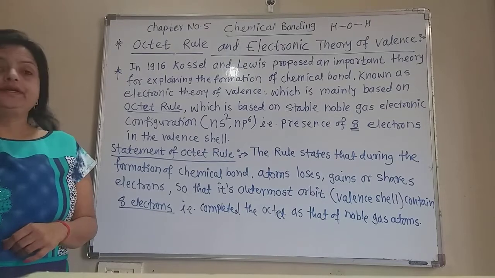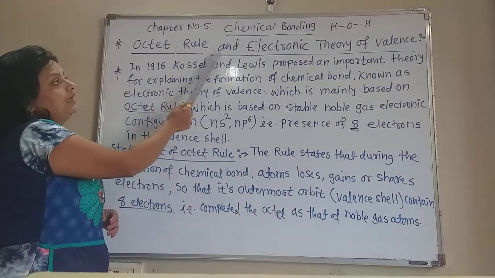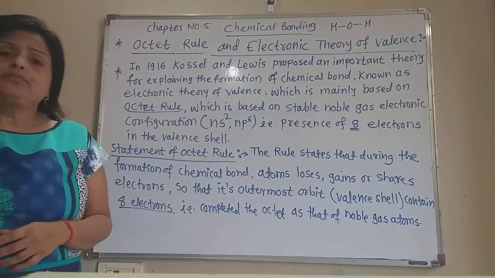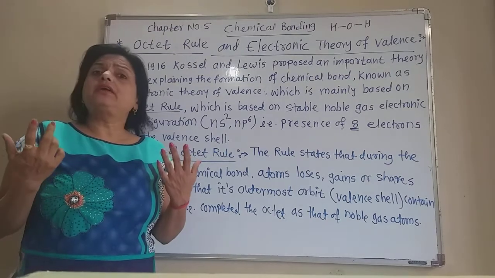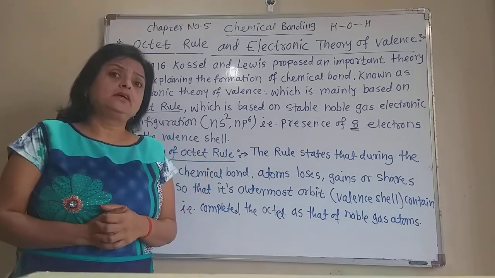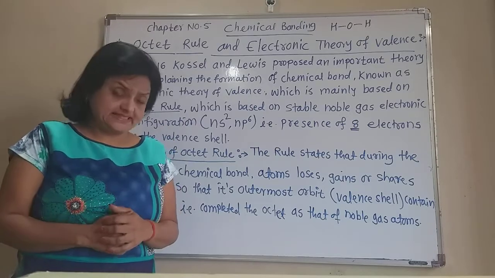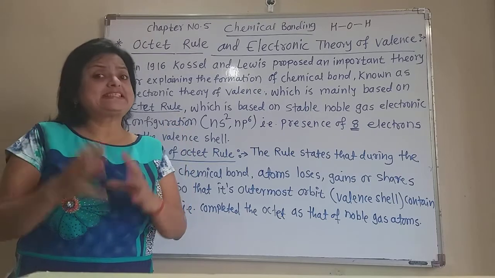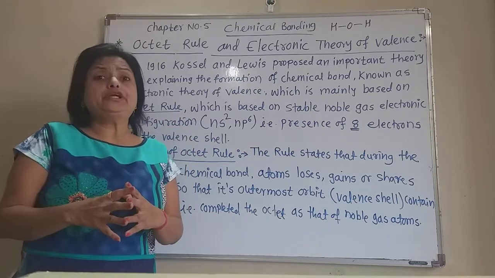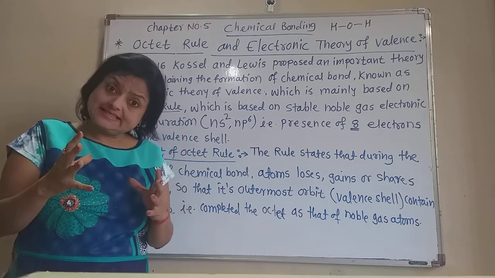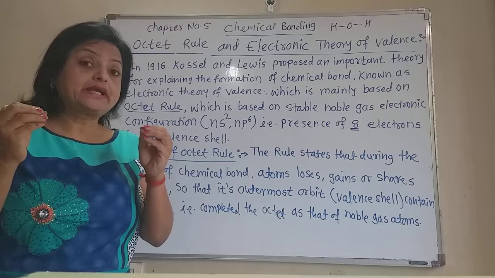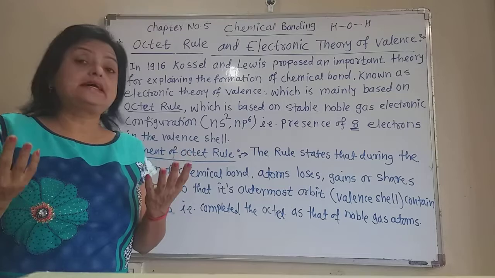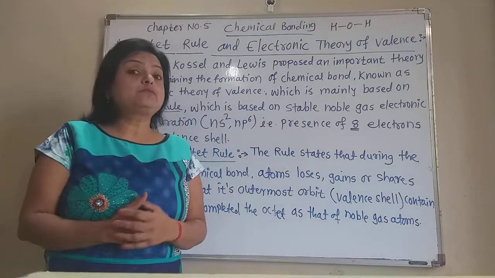Now come to the next topic, octet rule and electronic theory of valence. We are very well familiar that the inert gases or the noble gases are only monoatomic gases. That means there are no molecules of the inert gases formed by a chemical bond between their atoms, such as hydrogen gas molecules have 2 atoms of hydrogen.